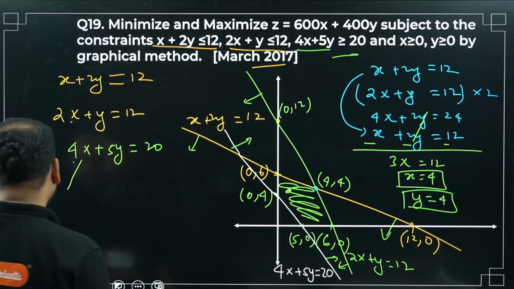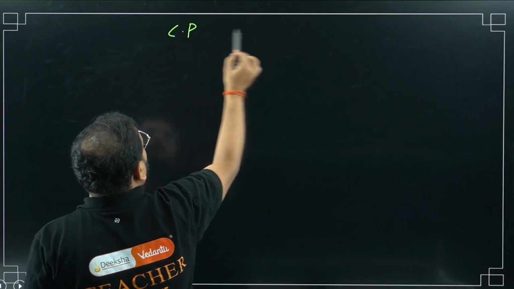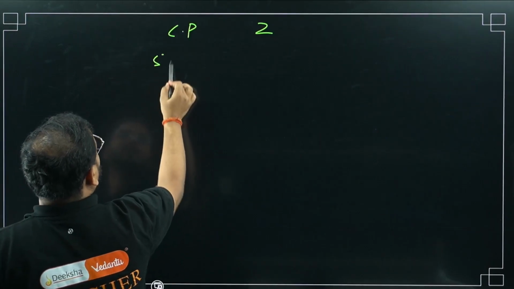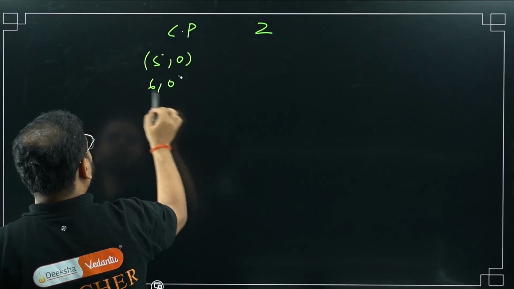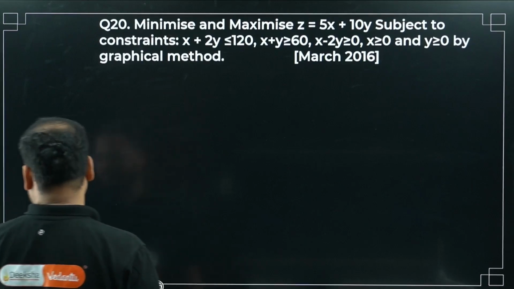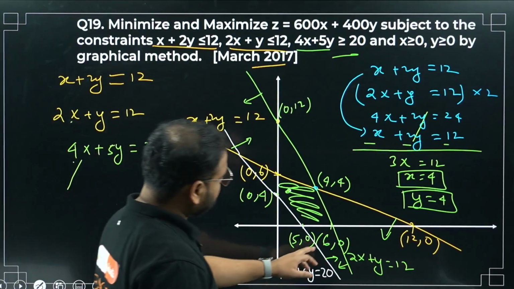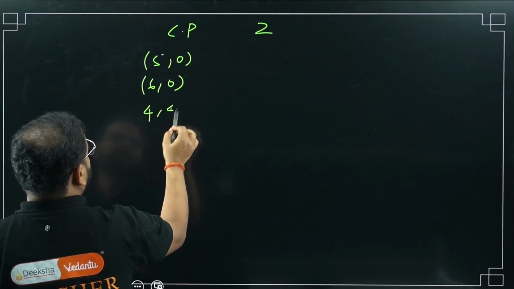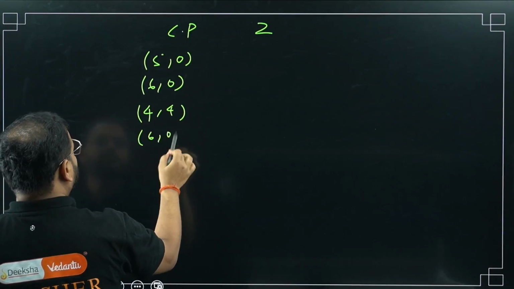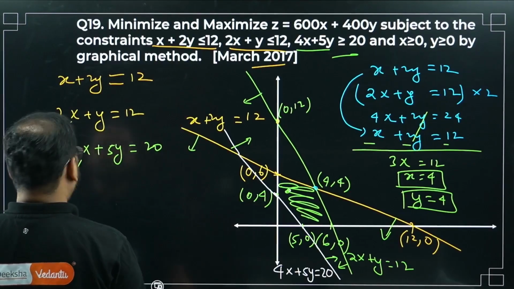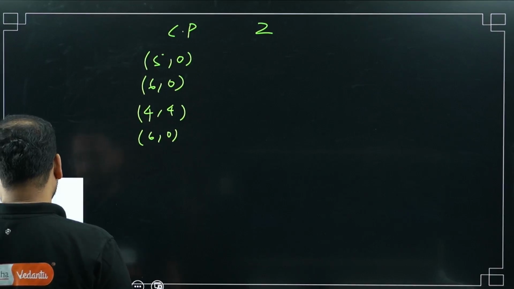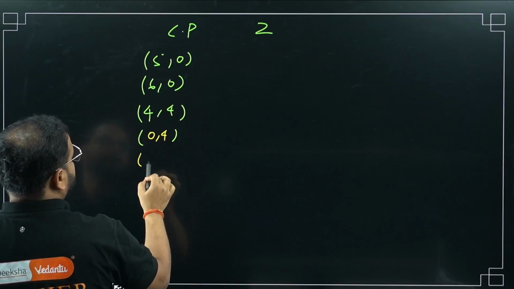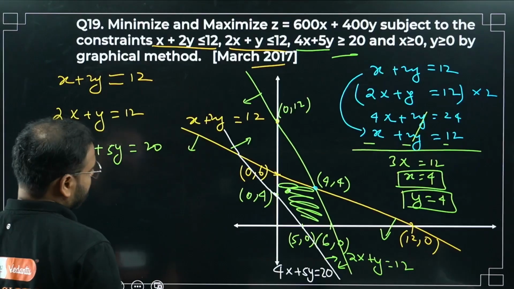So I have the coordinate points now. Let me write it over here first. Coordinate points and Z value. First coordinate points are 5, 0 and 6, 0. And next is 4, 4. Then 0, 6 and 0, 4 on the y-axis. Correct, now? Please check. 0, 4, 0, 6.